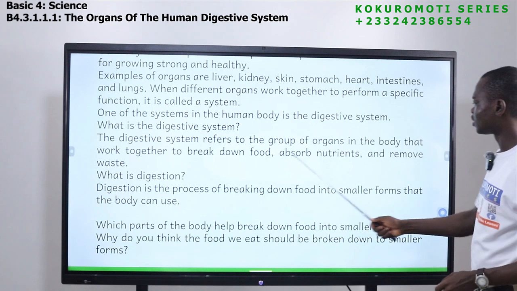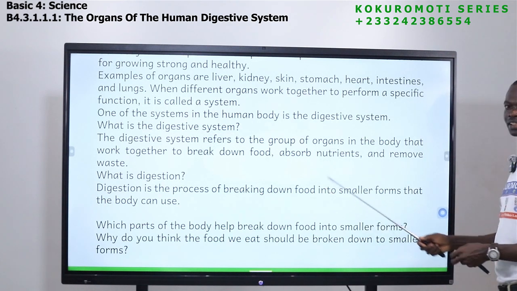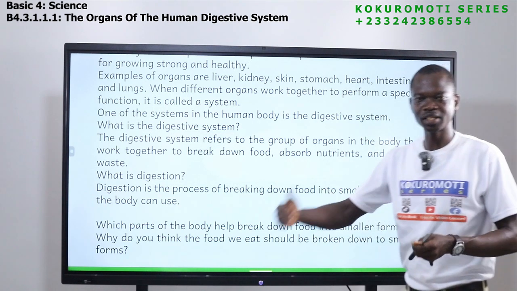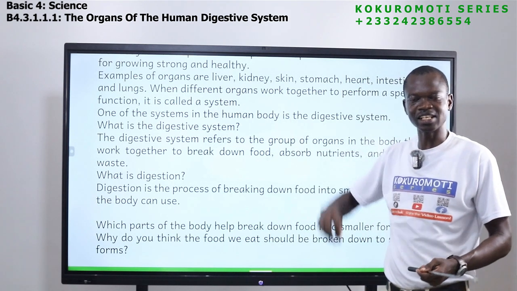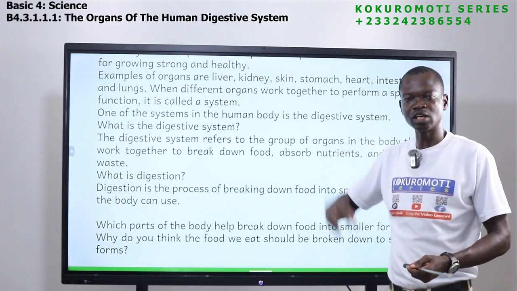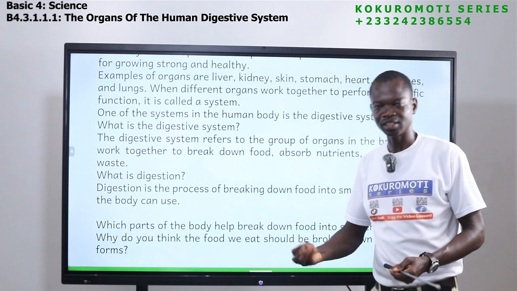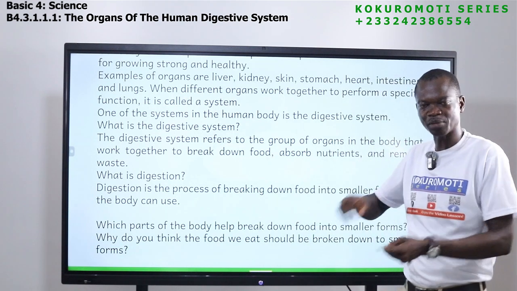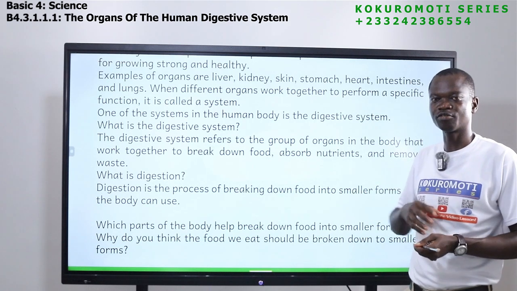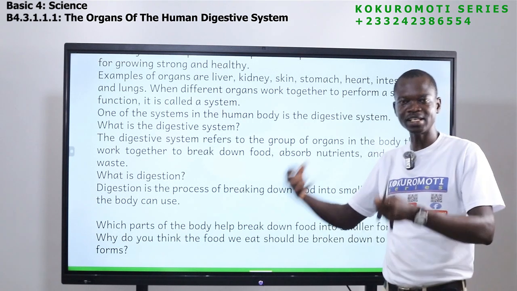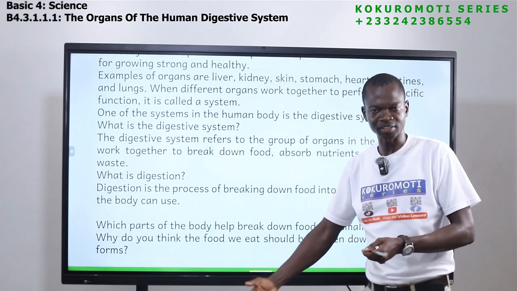The next one, it absorbs nutrients. After the food has been broken down into smaller parts, the energy in it, the nutrients, the good things that the food contains, the body takes it, absorbs it, and uses it for growth, for energy, and to function.